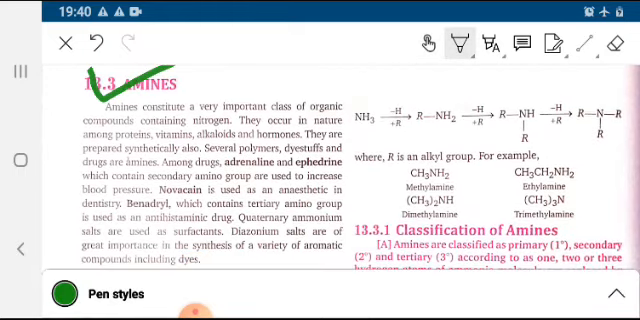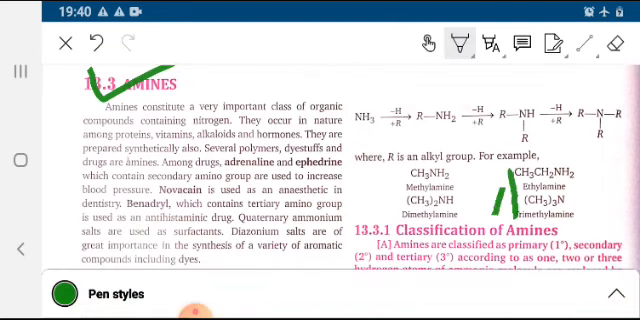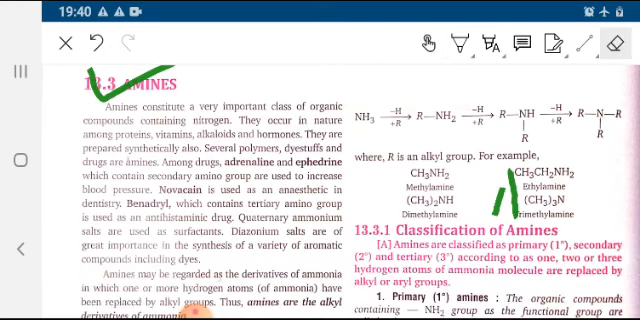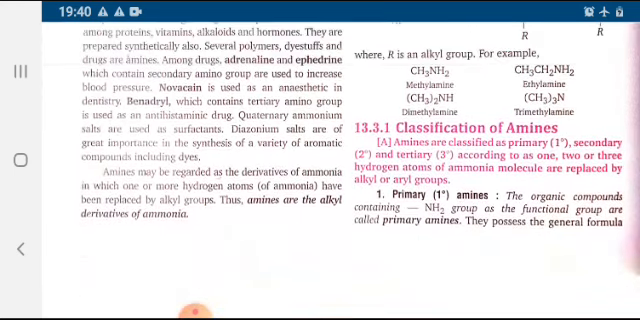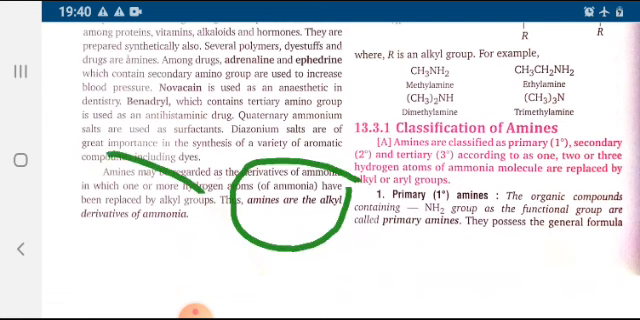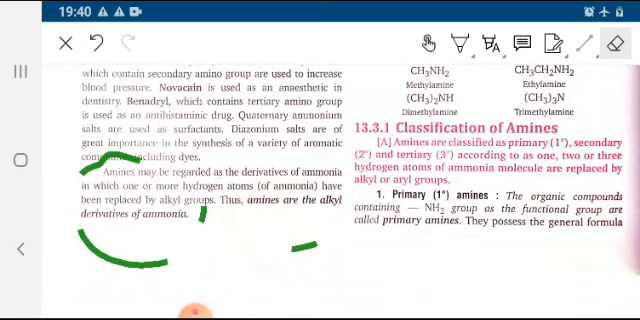Amines constitute a very important class of organic compounds containing nitrogen. They occur in nature among proteins, vitamins, alkaloids, and hormones. They are prepared synthetically also. So, what are amines? Amines are the alkyl derivatives of ammonia.